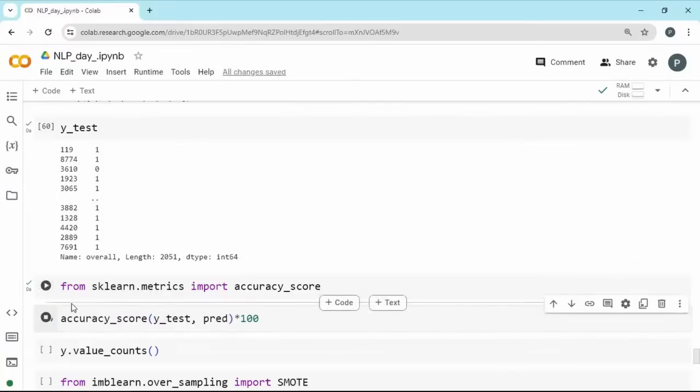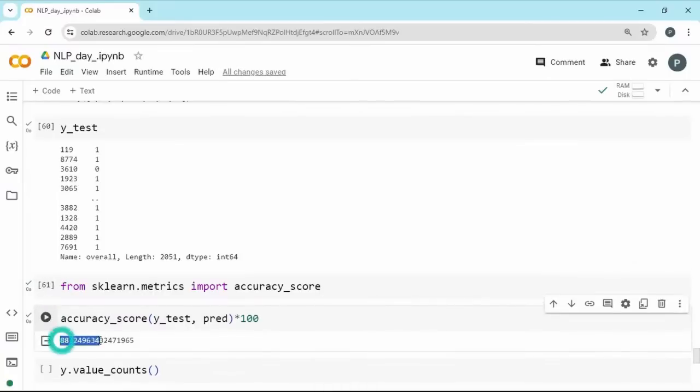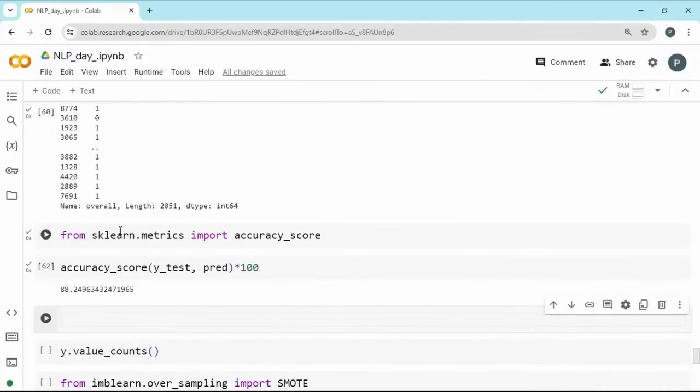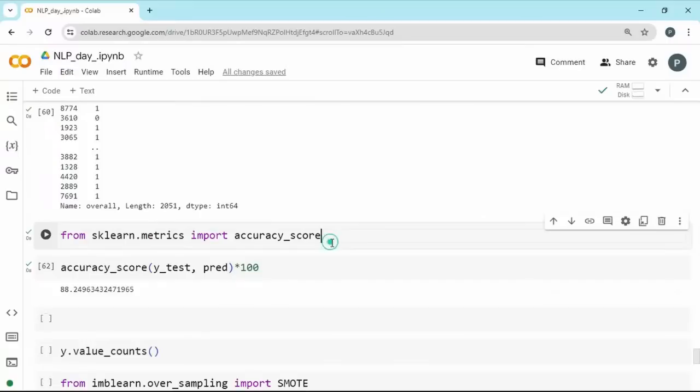If you look at the score, it is 88%. So if you just look at the 88%, it was good. Anything more than 85 or anything nearer to 90 or more will be a good model. But don't get fooled by this. The problem here is it seems like it is working really well with 88%. Let us do some more things like confusion matrix and classification report.